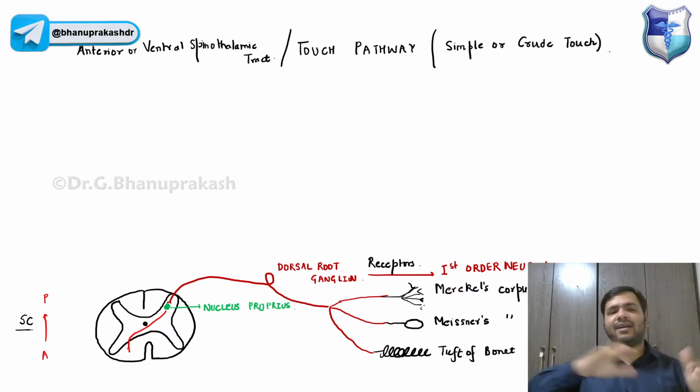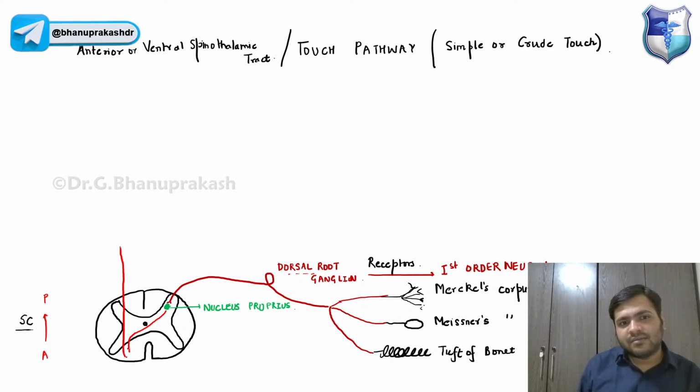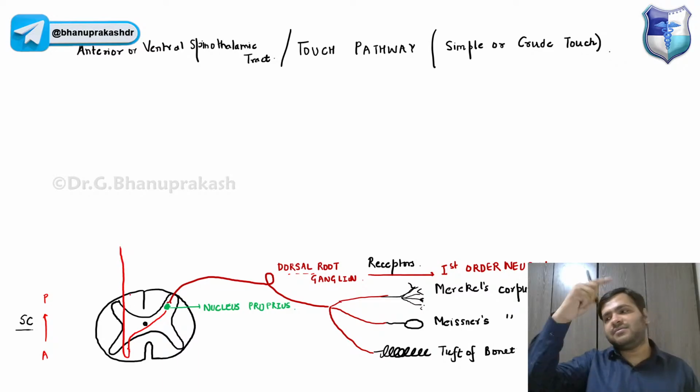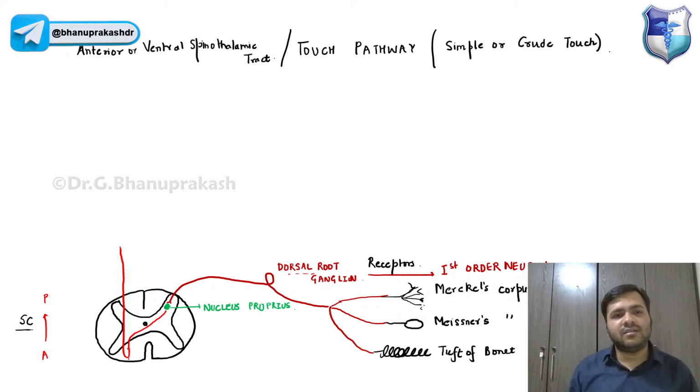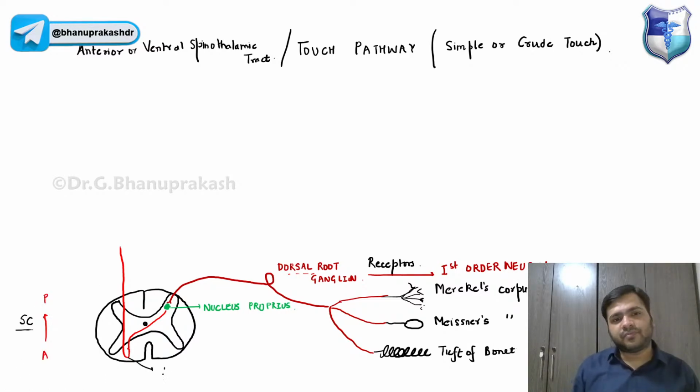That's why this tract will be named anterior. In the transverse section, this is the anterior side, and the back is posterior, which is why the back one is called dorsal. Dorsal means posterior only, right? So yes, it is the anterior spinothalamic tract, and this will be ascending at this level, like this only. You already know the name, anterior spinothalamic tract.